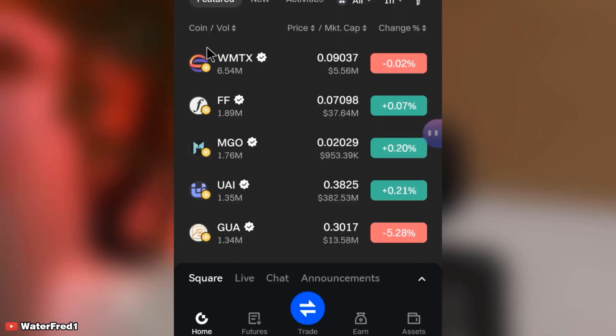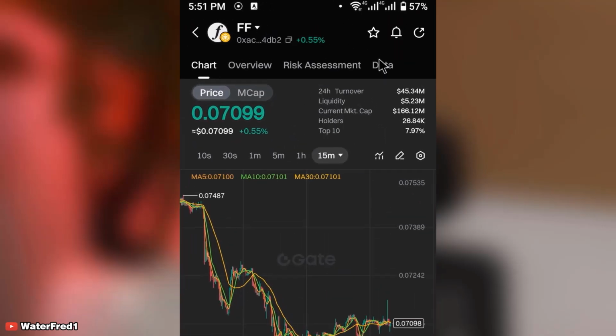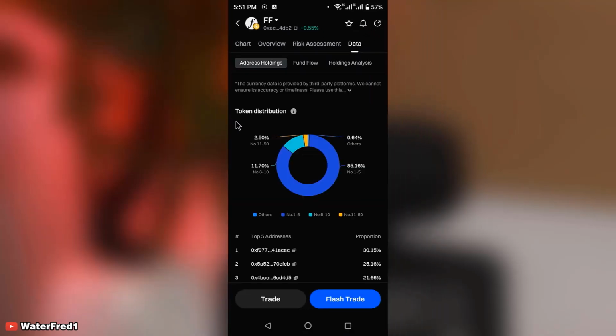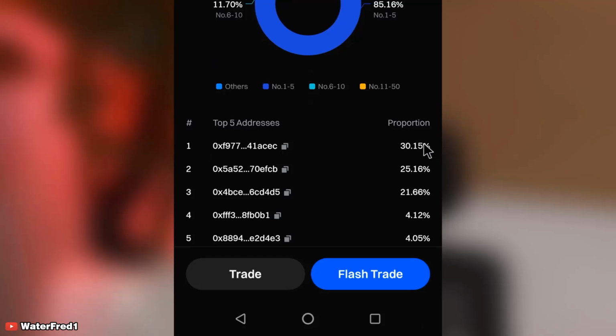Now let us go to the second one and have a look. You come here again, and under Data you can see the address holdings. Look at this one. You can see that the first person is holding 30%, this person is holding 25%, this person is holding 21%. It doesn't generally mean that the token is bad or is going to do badly. But for me, I would rather go for the first token that we saw than this one.